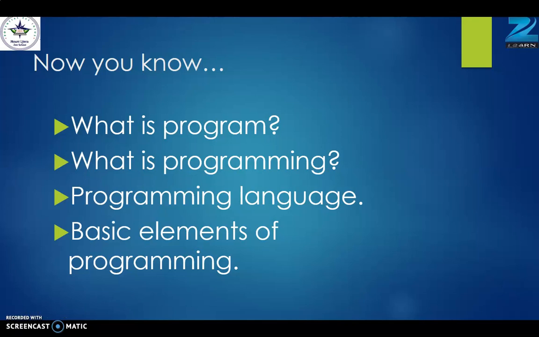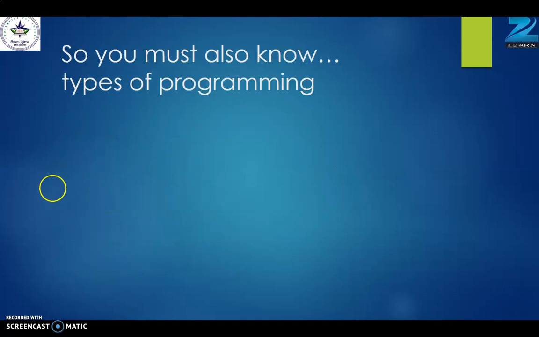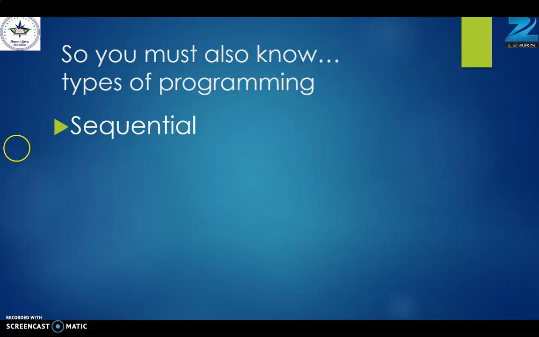Okay, so to understand programming and to write a program, the first step is logic development. And for that logic development, we are learning flowchart. So all these concepts must be clear to you. You must also know the types of programming.